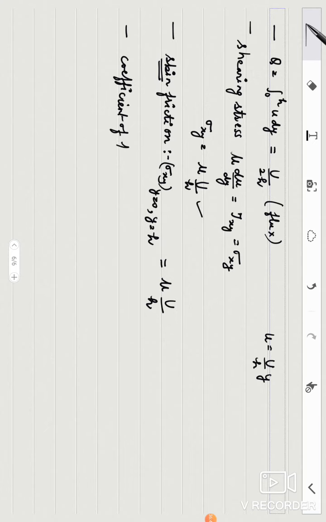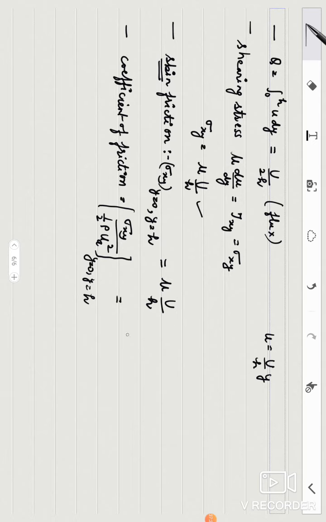Next comes the coefficient of friction. Coefficient of skin friction, or coefficient of friction, is found by dividing the skin friction by the dynamic energy loss. Energy loss is 1 by 2 rho u average square. This is the formula of kinetic energy. So we divide this skin friction by the kinetic energy found with the help of average velocity, because it will give you the average energy loss. And the coefficient of friction may again be calculated at the two walls, that means at y is equal to 0 and y is equal to h.